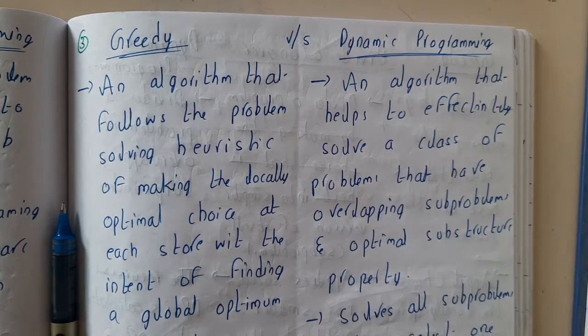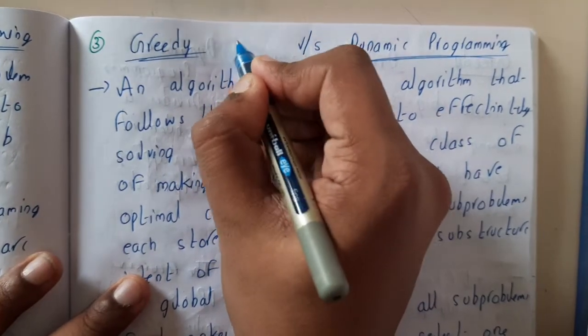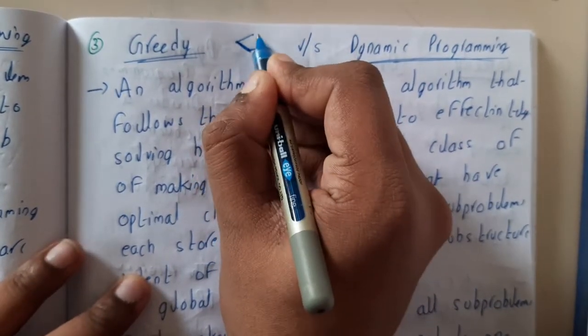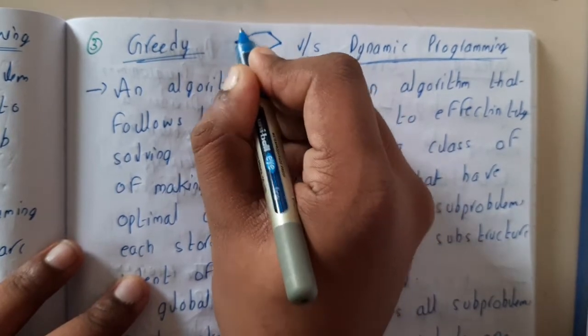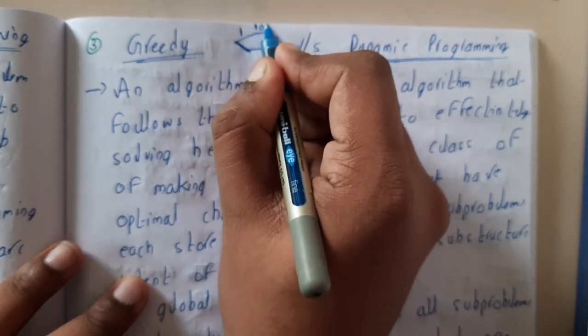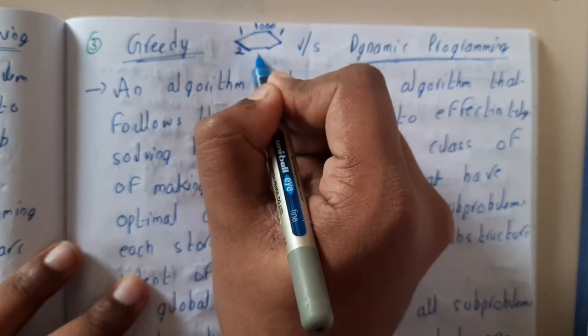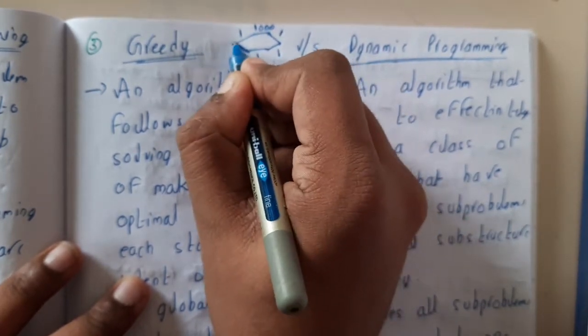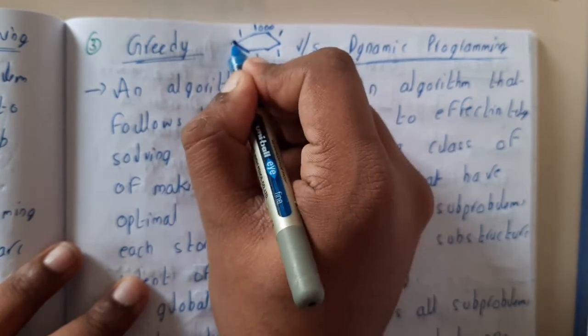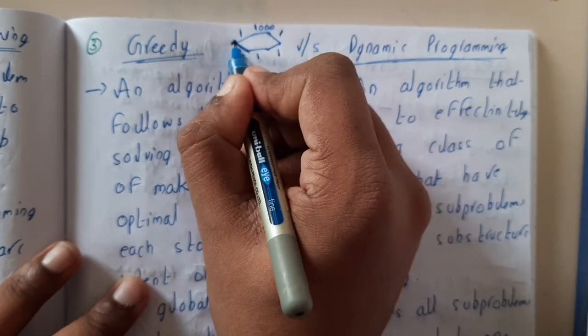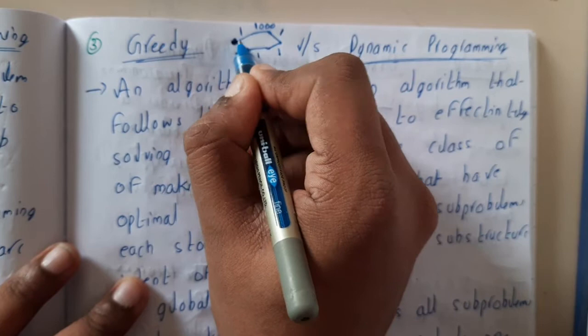Basically, let us assume this is a graph. I think this is the same example which I have given on that day also. Here the cost is 1, and here the cost is 1000, and here also it is 1. Whereas here the cost is 2, and here it is 1, and here it is 1. When you apply greedy approach, it will be greedy here. It will come here and ask which path is less cost. This path is less cost.